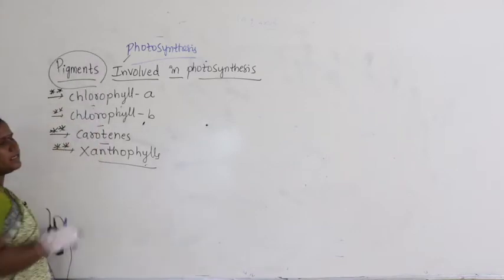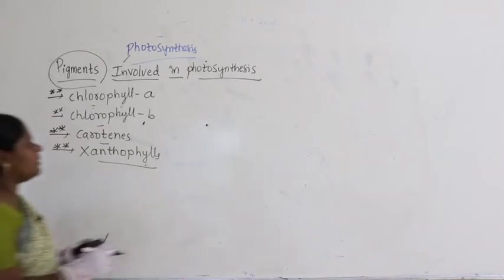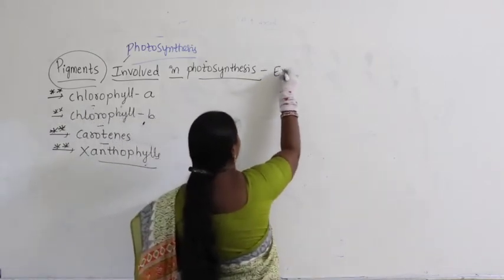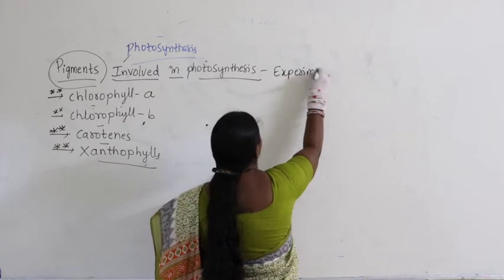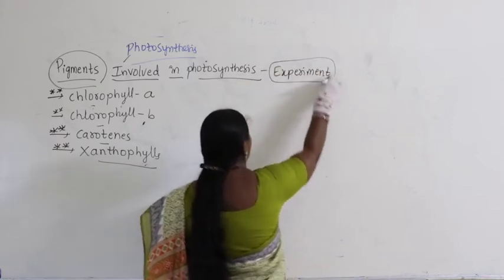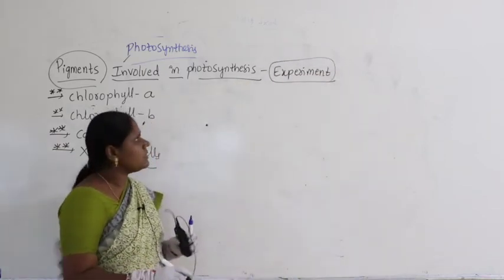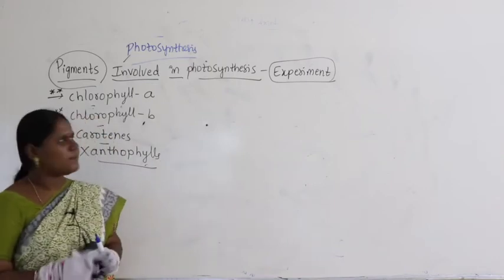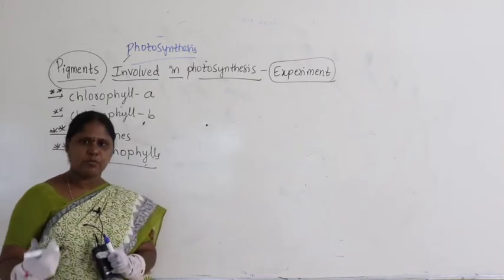Now, how have people discovered that there are different pigments? They have done an experiment to understand the types of pigments.